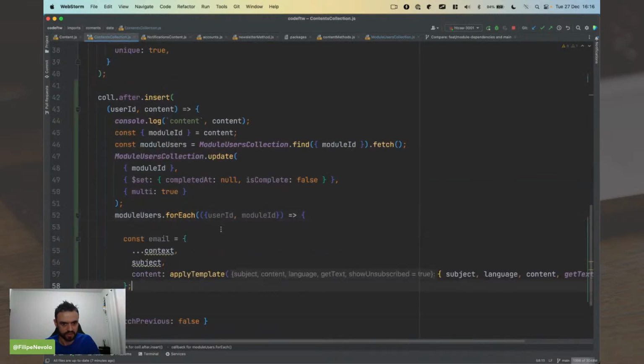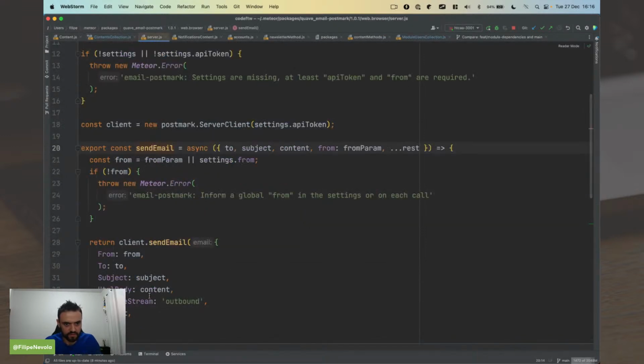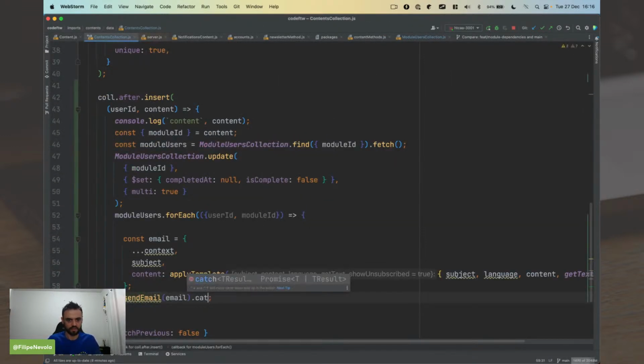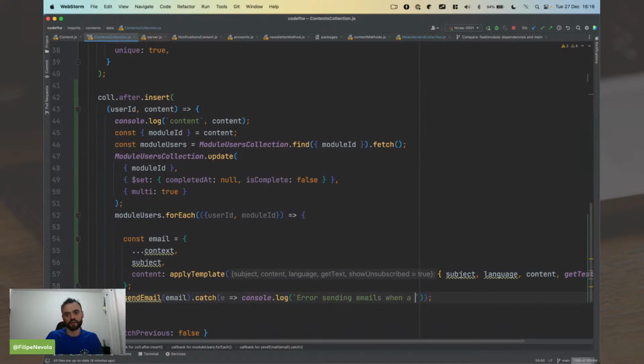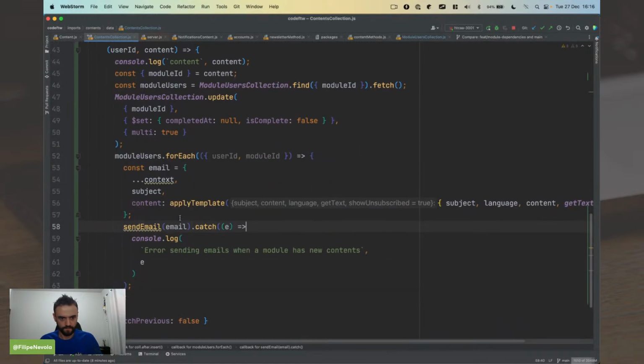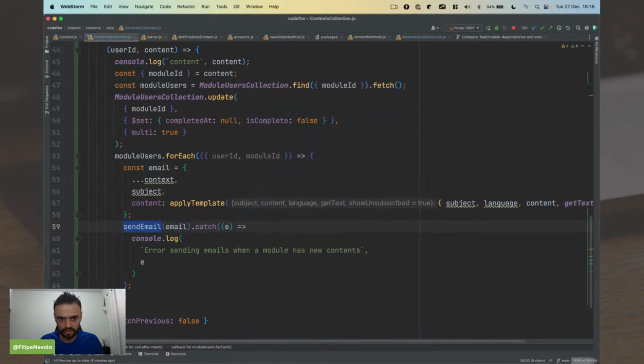So let's do it like this for now. Very, very simple email. I think this is like a sync, so let's catch an error here. If you have an error sending emails when a module has new contents. Oh, I didn't import this. Okay, this is the send email from Postmark, straight from Postmark. Let's see.